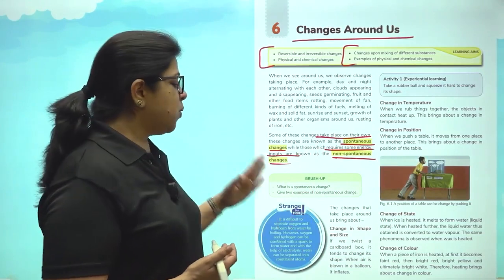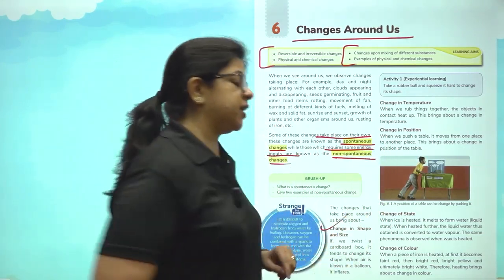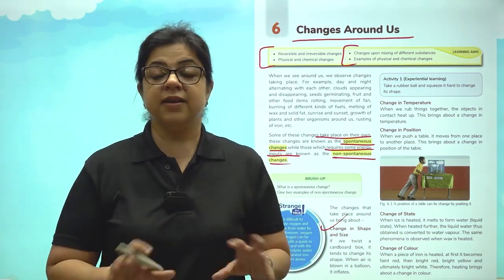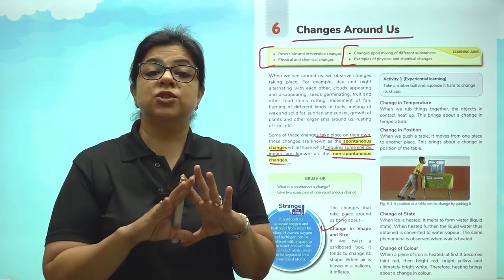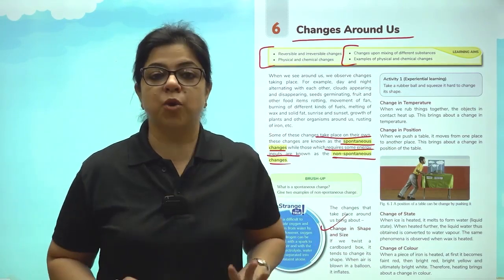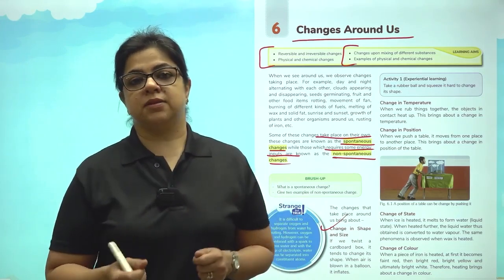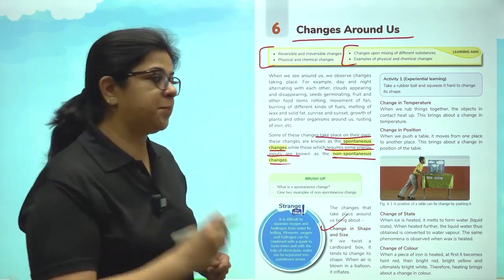Right, children? Now, what are the changes that happen around us? First is a change in shape and size. So, you take a whole sheet of paper, you can tear it. There is a change in the size and shape, but there is no change in the chemical properties. Even if you tear a paper in 100 pieces, each of that 100 pieces is still going to be paper.